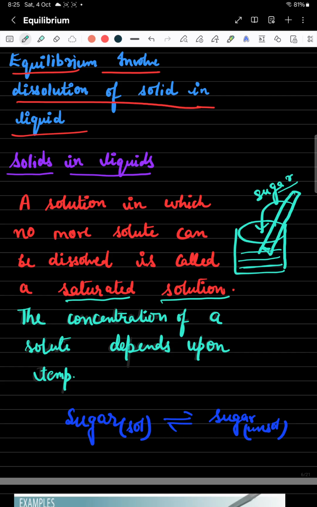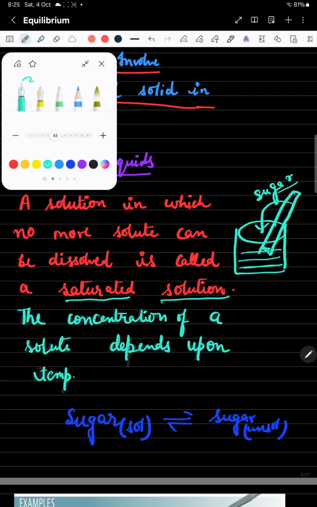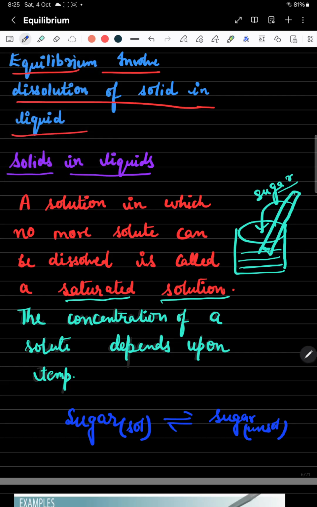The sugar molecules keep dissolving into the water molecules. We observe that after some time, some sugar crystals remain at the bottom of the beaker. They are present in the crystallized form, not in the dissolved form.